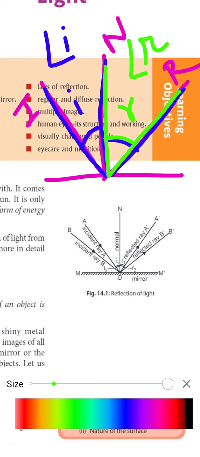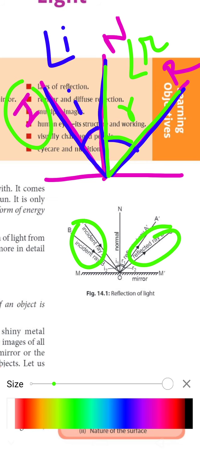First we have done the incident ray, that ray which comes and strikes the mirror is called the incident ray, and that ray which after reflection goes to another side is called the reflected ray, and the line between incident and reflected is called the normal ray. The angle between the incident ray and the normal ray is called the angle of incidence, and the angle between the reflected ray and the normal is called the angle of reflection.